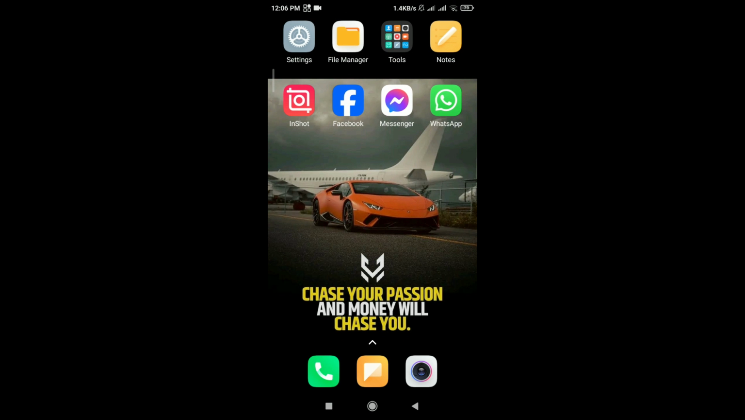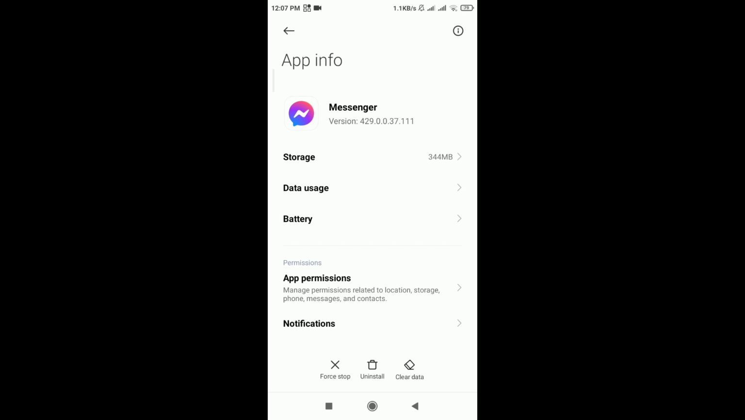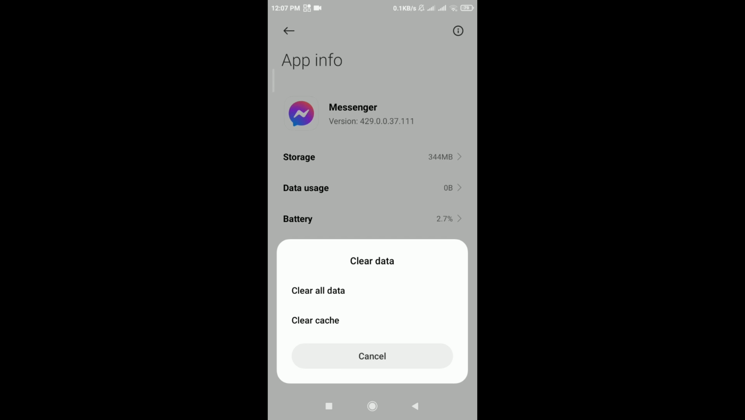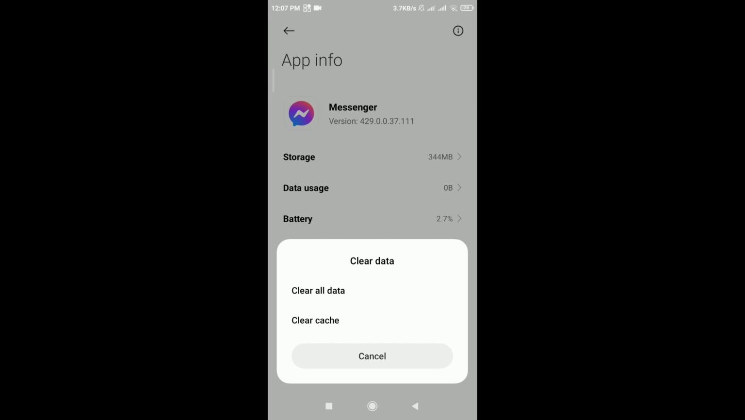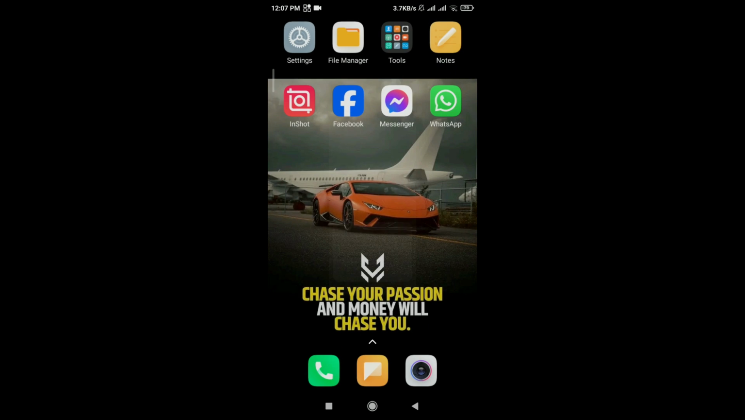If this does not fix the problem, you can try to reinstall the Messenger application. Tap and hold on, head over to app info. From here you can tap on clear data and tap on clear all data and clear cache. What this does is fix any kinds of bugs that are causing the problems.